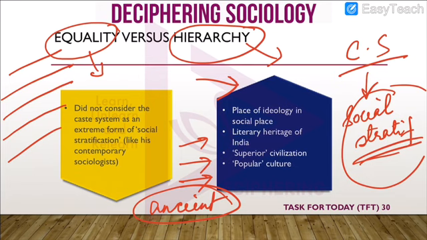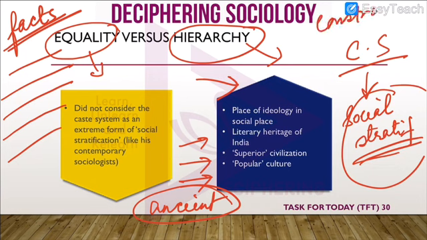It simply meant that equality and hierarchy were two facts, just like Durkheim's social facts, and they constrained both societies. Hierarchy was a feature of Indian society. It constrained Indian society, Indian citizens and the Indian social structure. Similarly, equality was a fact in Western society, and it bound or constrained the Western societal structure.